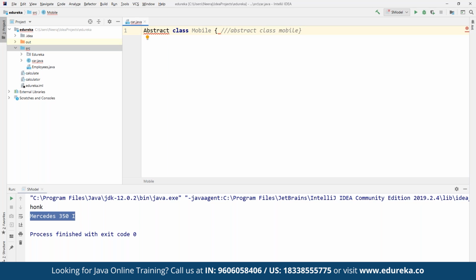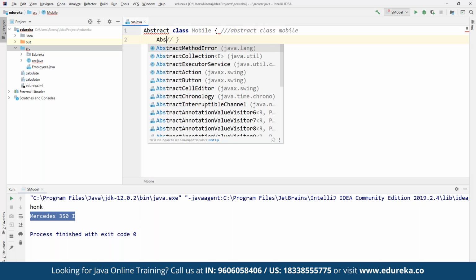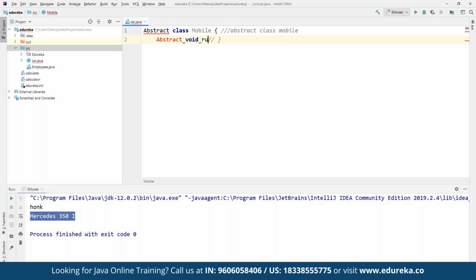And then within this, we can define an abstract void run method. So basically, this is going to be the same abstract method that we are going to define here one by one as a part of a simple abstract method. All right. And then we are going to see the implementation for it in the next few minutes.